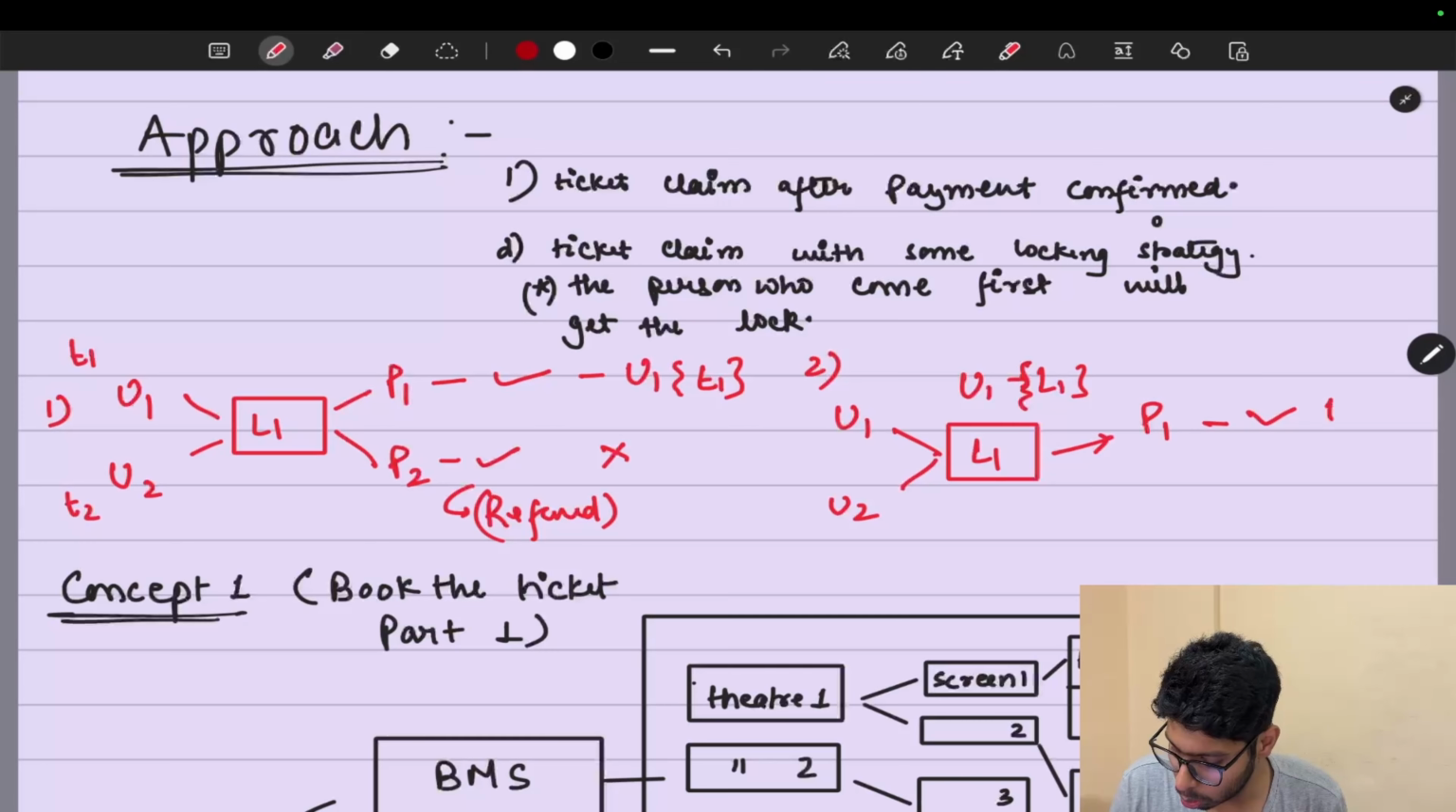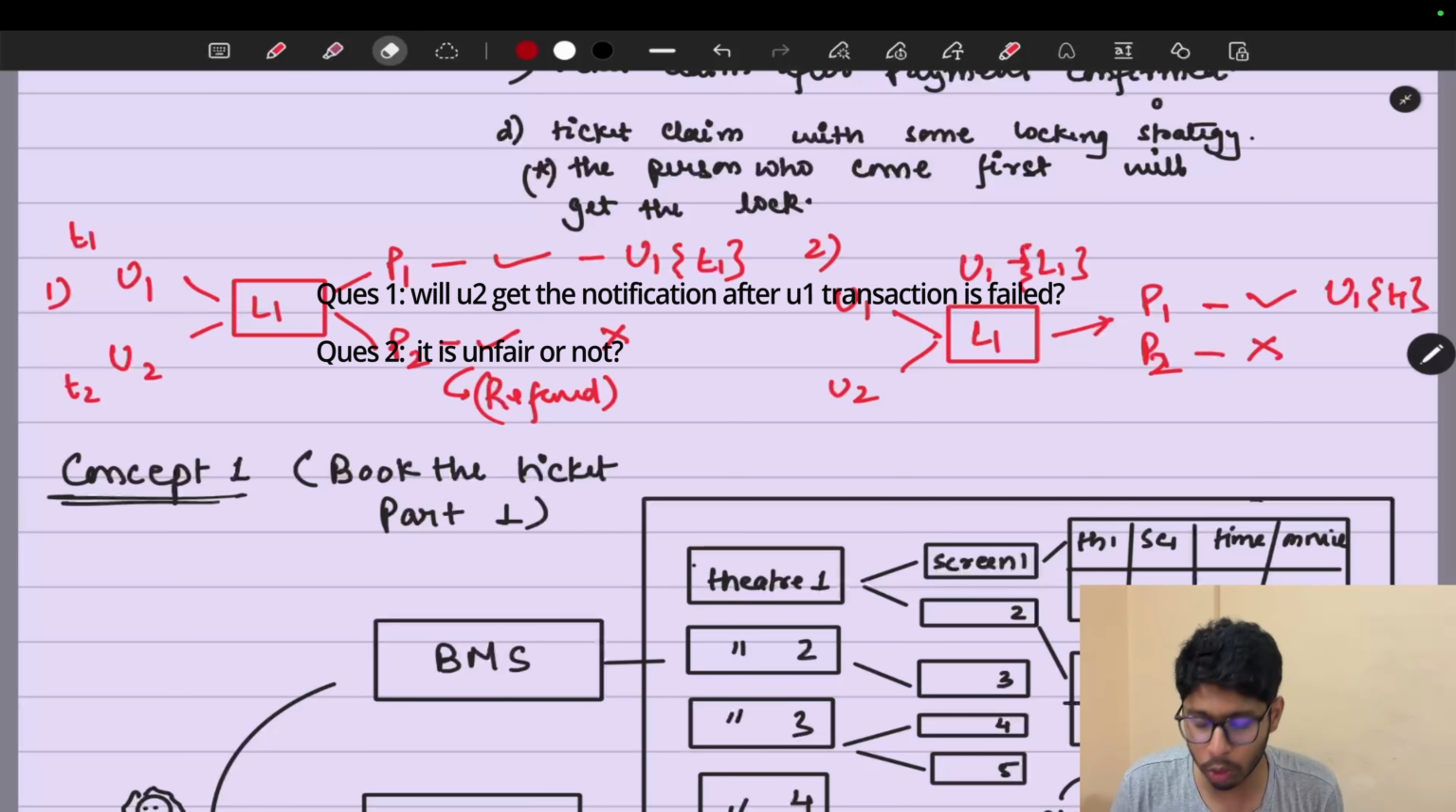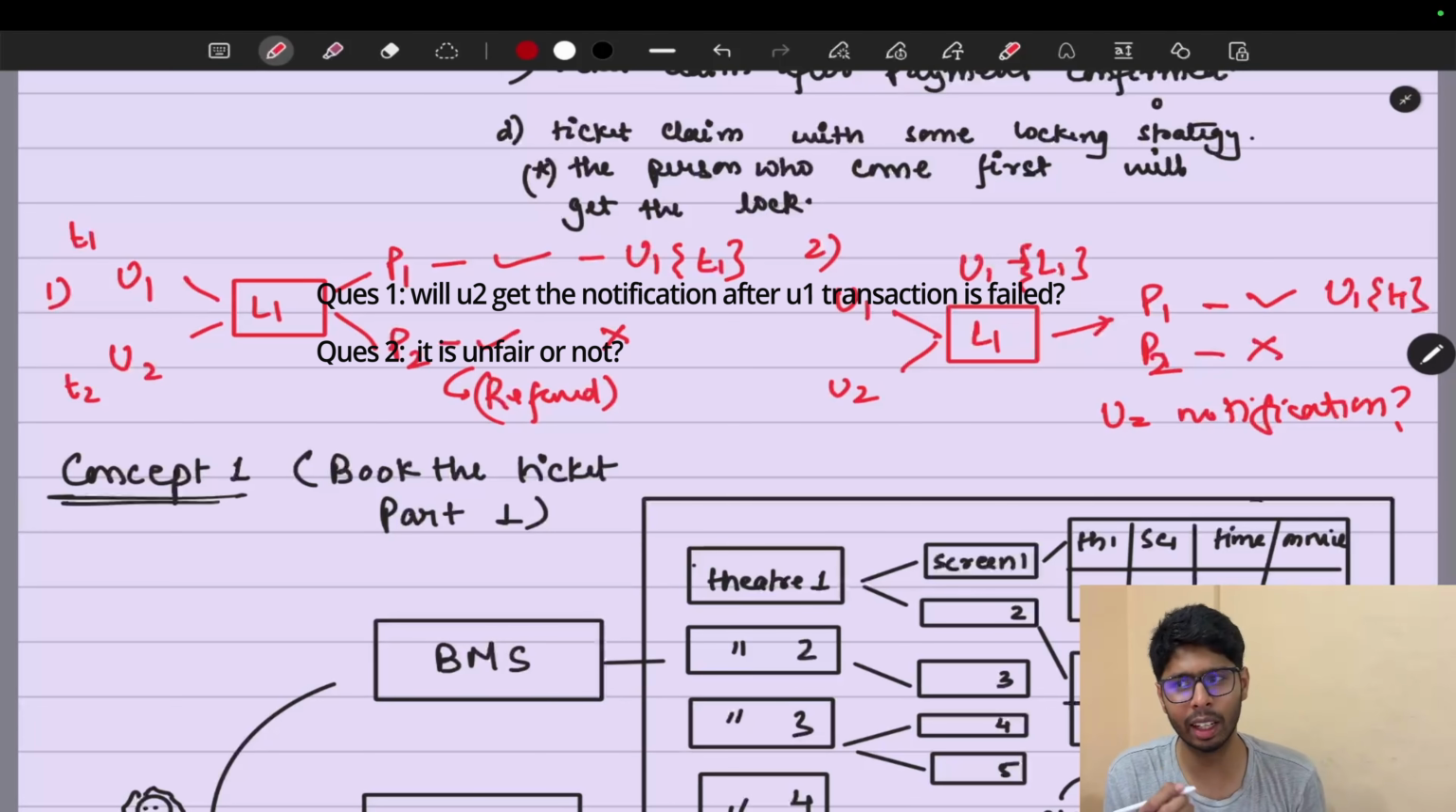User 1 will get the seat at T1, but if the transaction is unsuccessful, there can be multiple questions that I'm going to ask you to figure out. The first question: if U1 didn't get the seat, will U2 get a notification in that scenario, saying that the seat is empty now and you can go and book the ticket? Do companies provide this? Because U2 is the second person who was trying on this particular seat. We are going to look at this scenario.